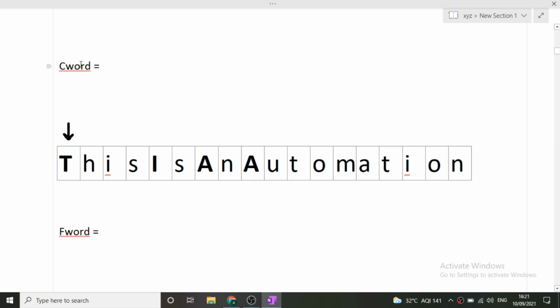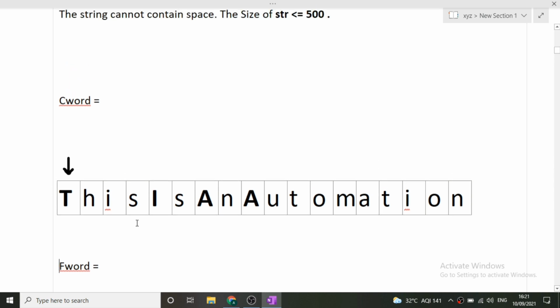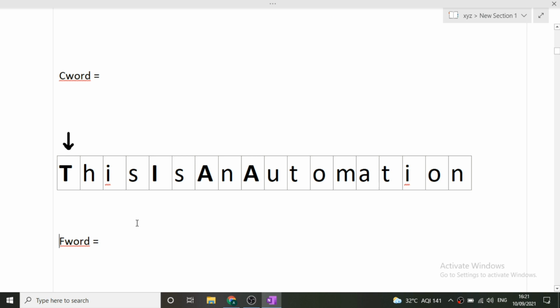So here this is current word that will store the individual words. Now the next variable is the final word. Again it is also a string type, and this final word will help us in storing the output final string. That is, all this will be stored in this f word, but with a space separated between two words, as well as all the capital letters converted to lowercase when we are storing it into the f word, or you can say the final word.